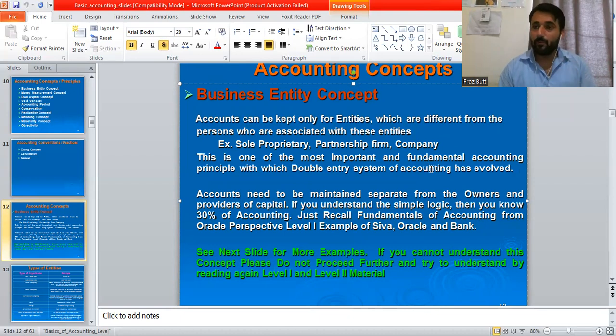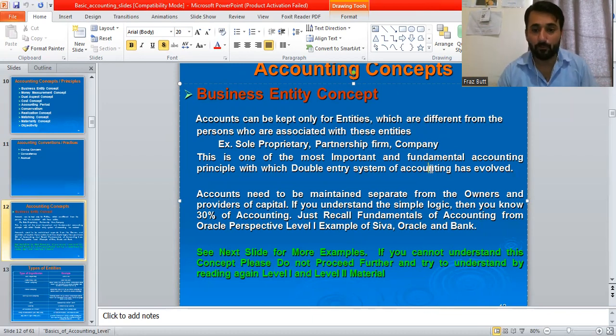Then partnership, where at least two or more than two persons share their capital with each other, and at the end also share the profit and loss in an appropriate ratio, which is predetermined or prescribed in the business document or business proposal.